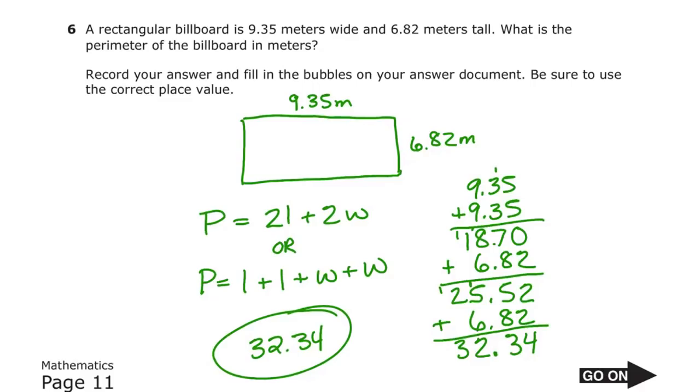Number 6. A rectangular billboard is 9.35 meters wide and 6.82 meters tall. What is the perimeter of the billboard in meters? Record your answer and fill in the bubbles on your answer document. Be sure to use the correct place value.